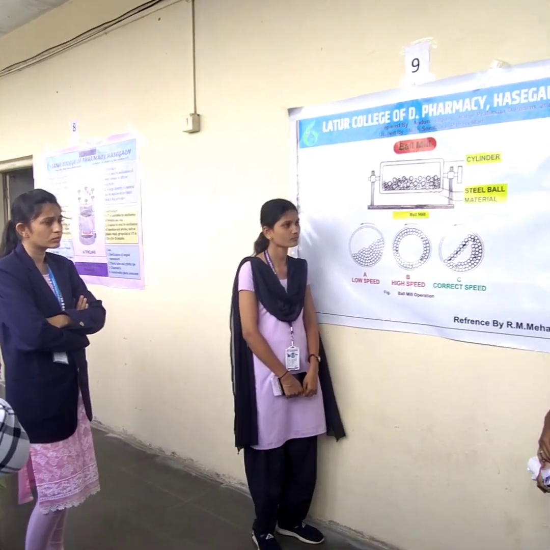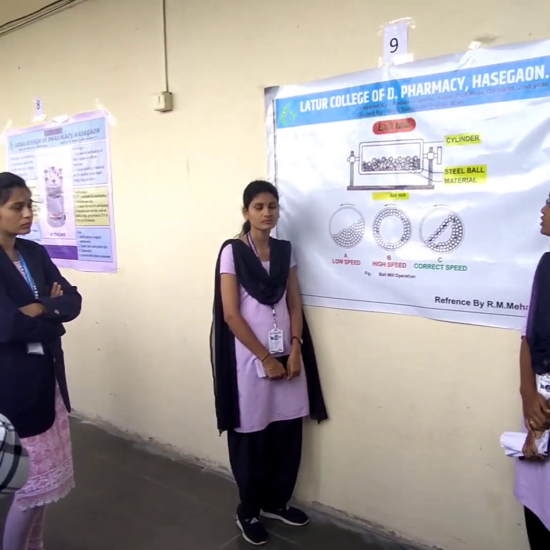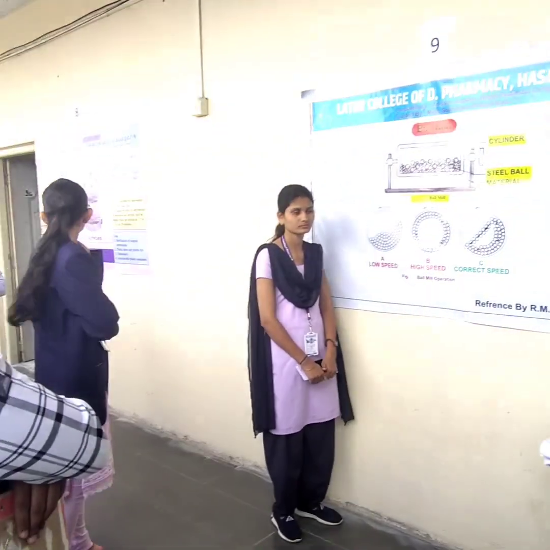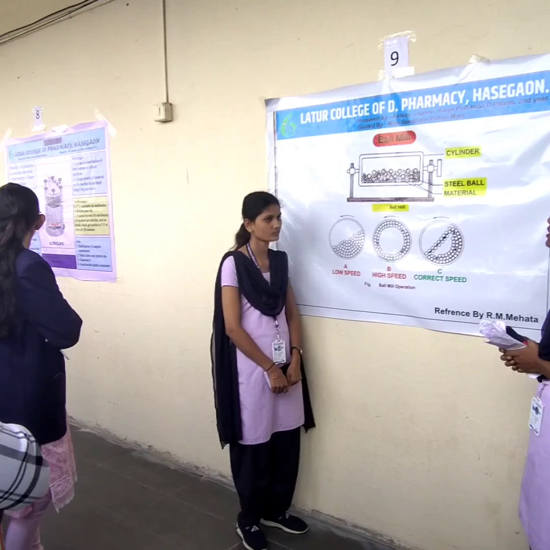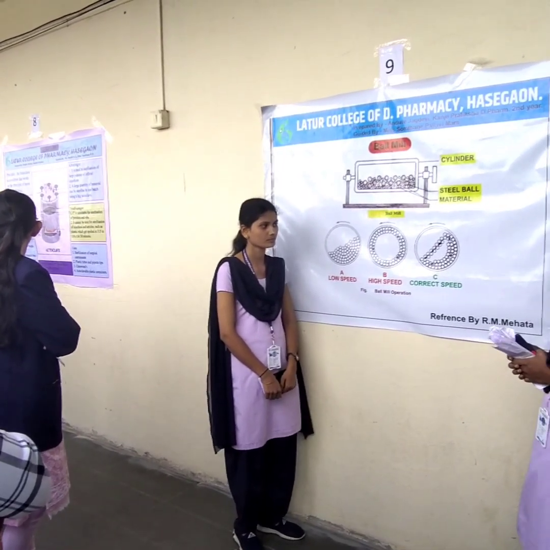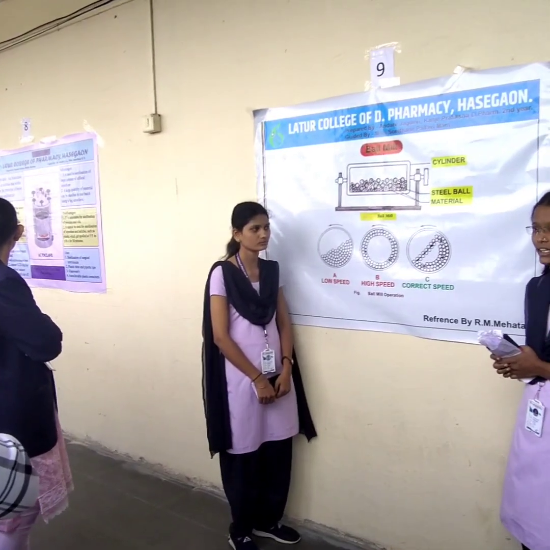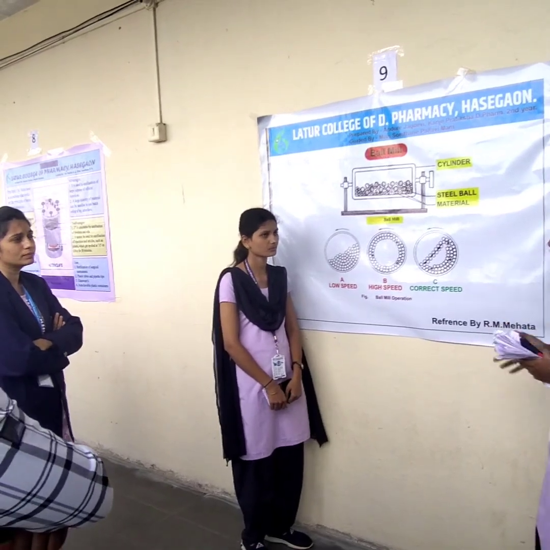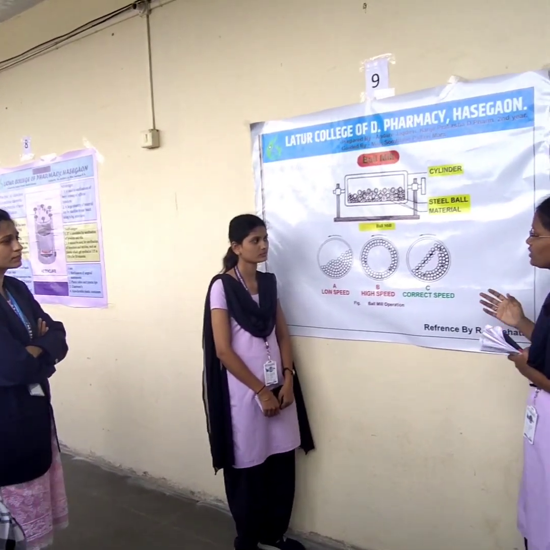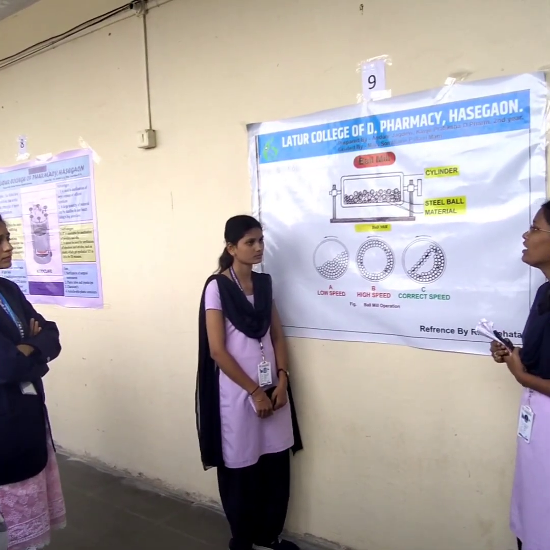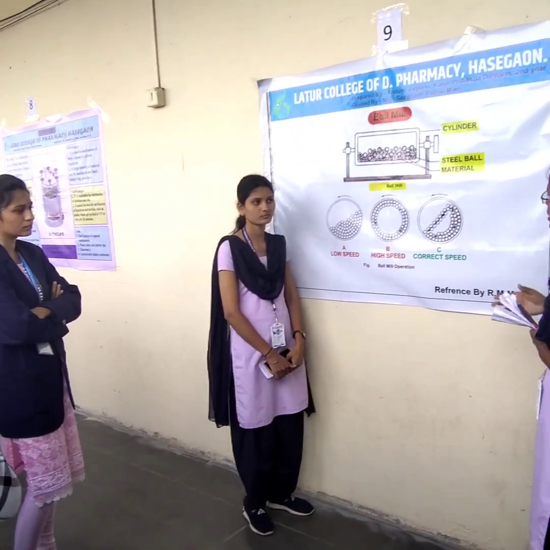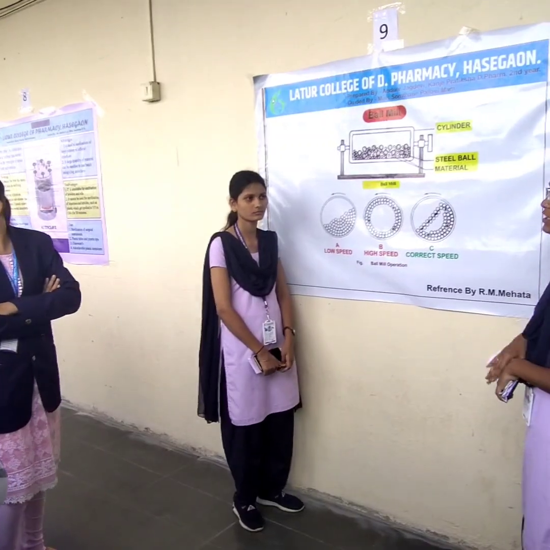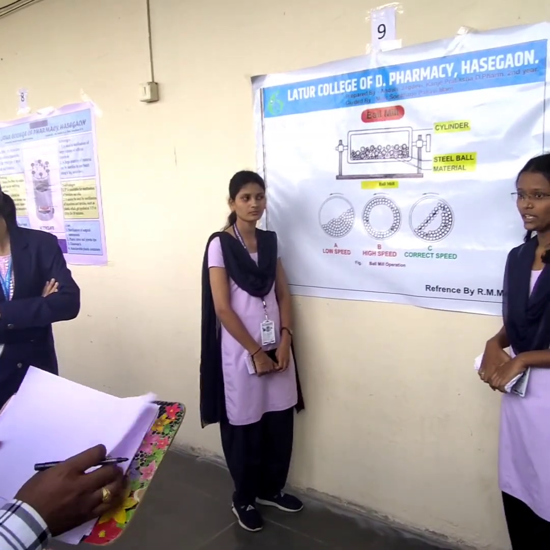We know that ball mill is used for size reduction. So ball mill is used for getting fine powders. The maintenance is easy, the operating cost is low and installation is easy. It is used for both wet and dry grinding. A wide variety of materials can be ground in this mill, and it can be operated continuously. Then the next point is the uses or application.